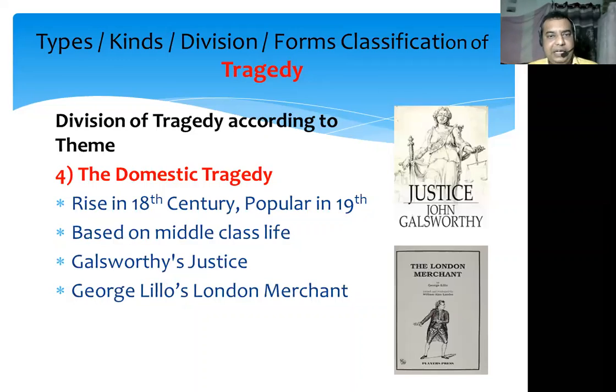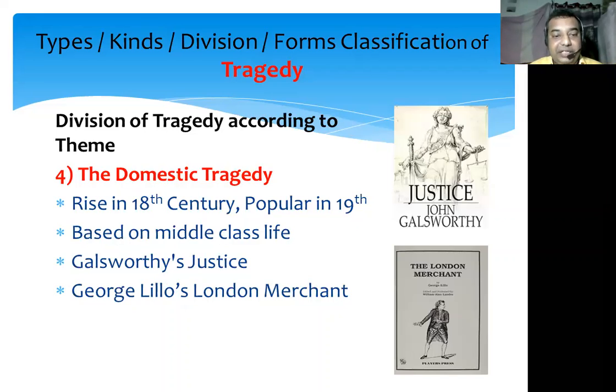The next and last type of tragedy, according to the theme, is domestic tragedy. As the name implies, it is related to domestic life, the life of common people and middle class people. This type of tragedy evolved during the 18th century and became extremely popular during the 19th century.